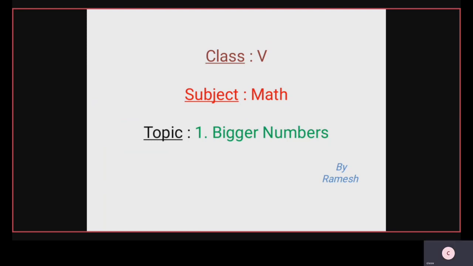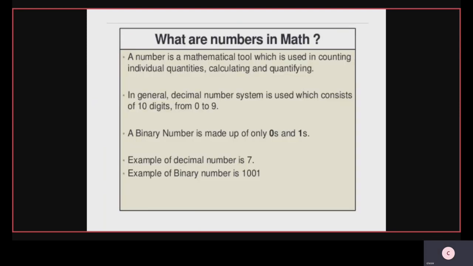What are numbers in math? A number is a mathematical tool which is used in counting individual quantities, calculating, and quantifying.